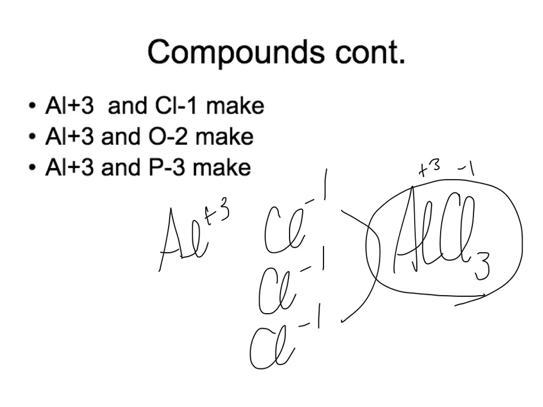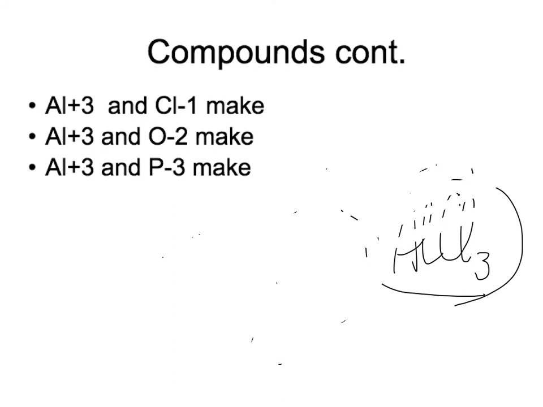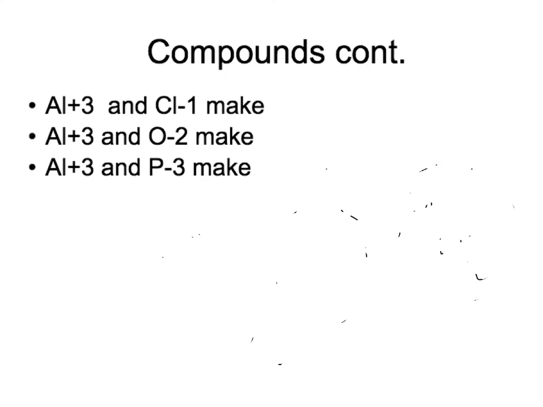Now for aluminum +3 and O -2. I guess I shouldn't have done that. Let's just go ahead and redraw that. What is that going to look like? Well, we're going to have how many aluminums and how many oxygens? Just let's think about that. We are going to have an Al +3 and O -2.